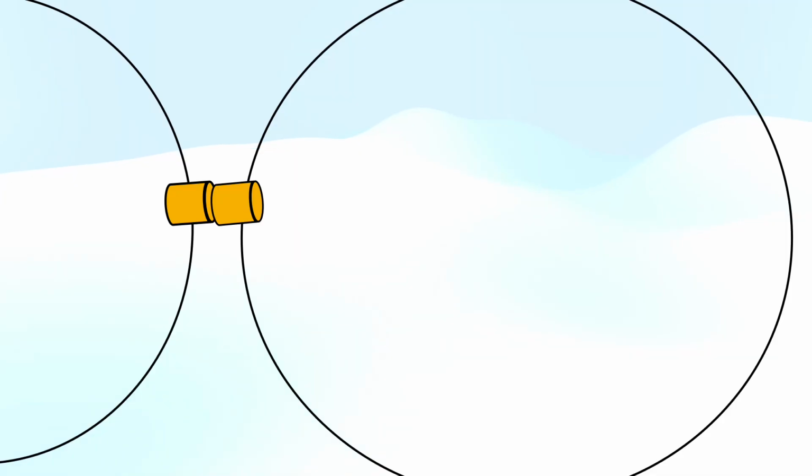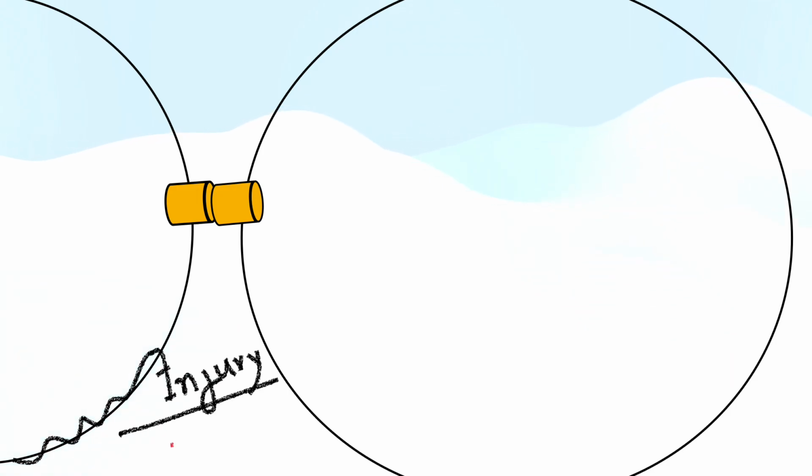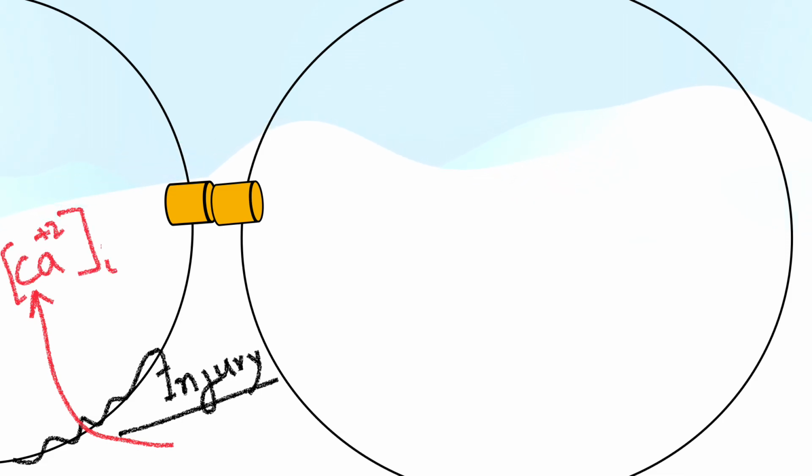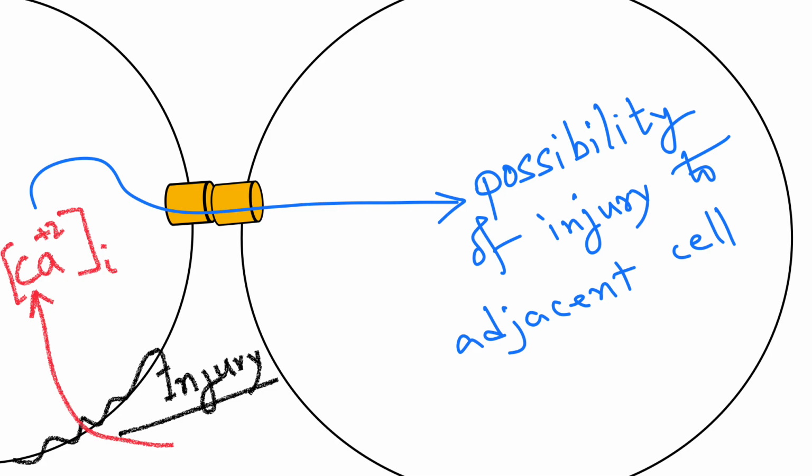Imagine that these two circles here are two cells connected by gap junction. You know that during cell injury, plasma membrane loses its selective permeability and calcium enters the injured cell in huge numbers, further aggravating the situation. This calcium inside the injured cell may pass through the gap junction already present and injure a neighboring cell.